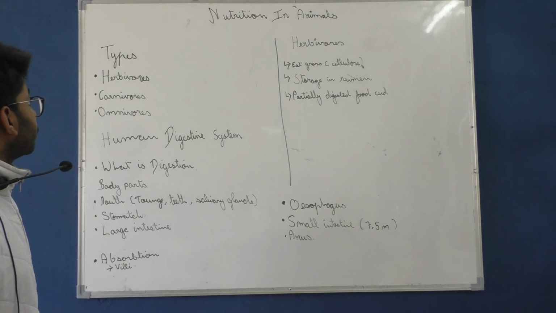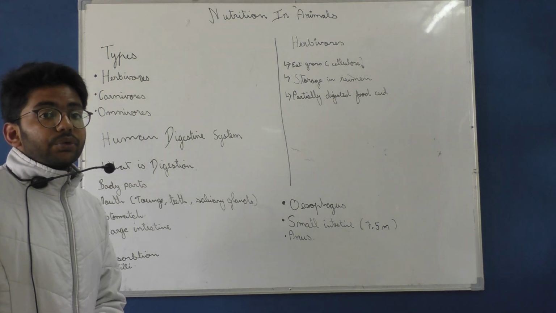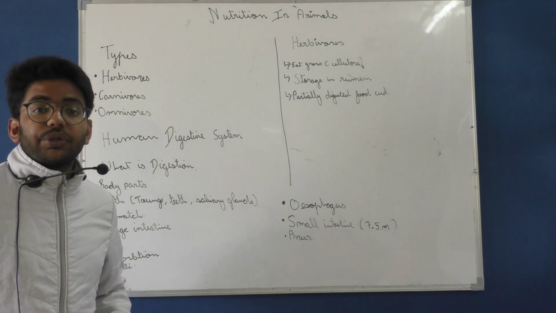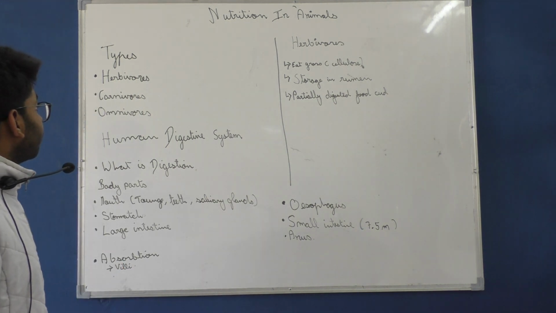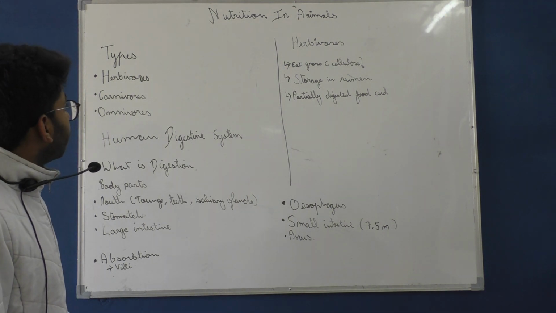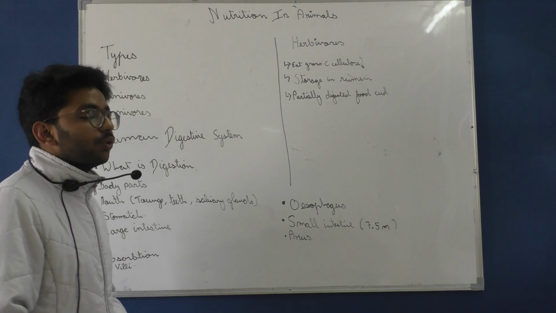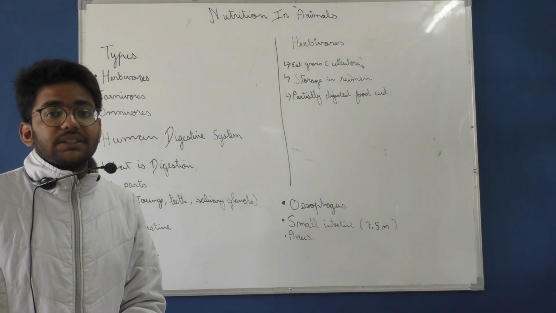Now, on the basis of the different modes of nutrition they consume, there are different types of organisms. They are known as herbivorous, carnivorous and omnivorous. We are going to learn in depth about herbivorous, carnivorous and omnivorous, but first of all we should have a glimpse of what they basically mean.